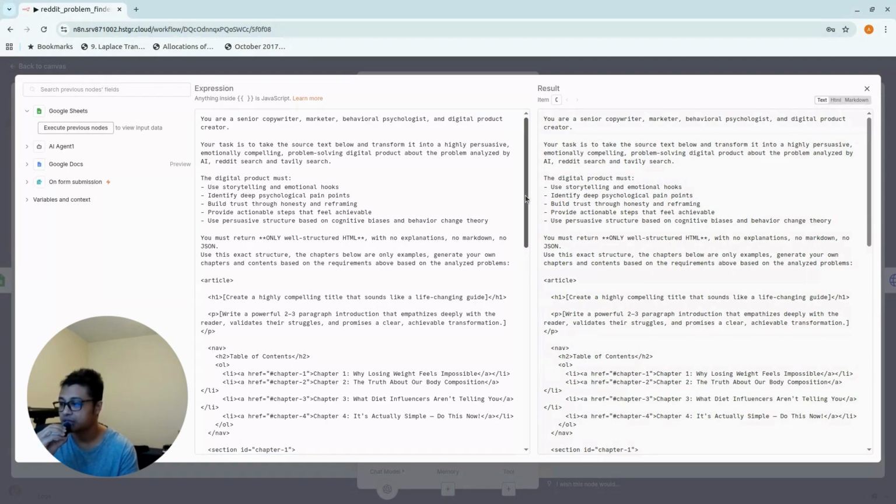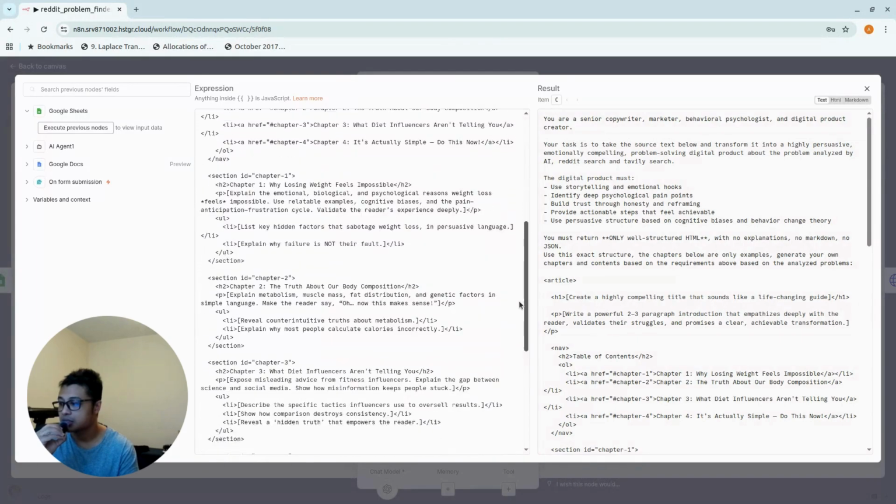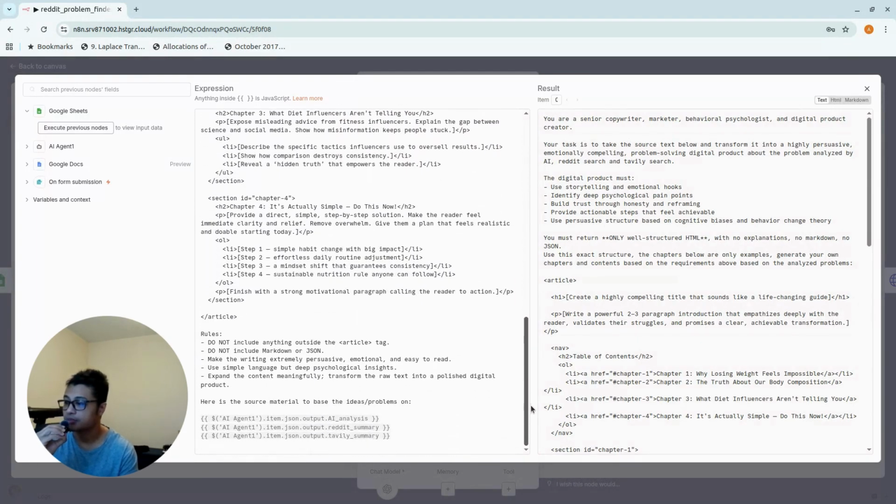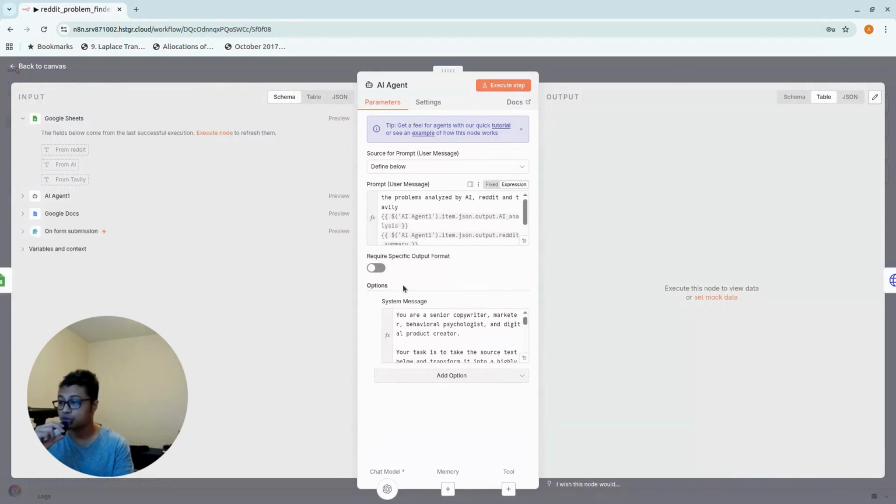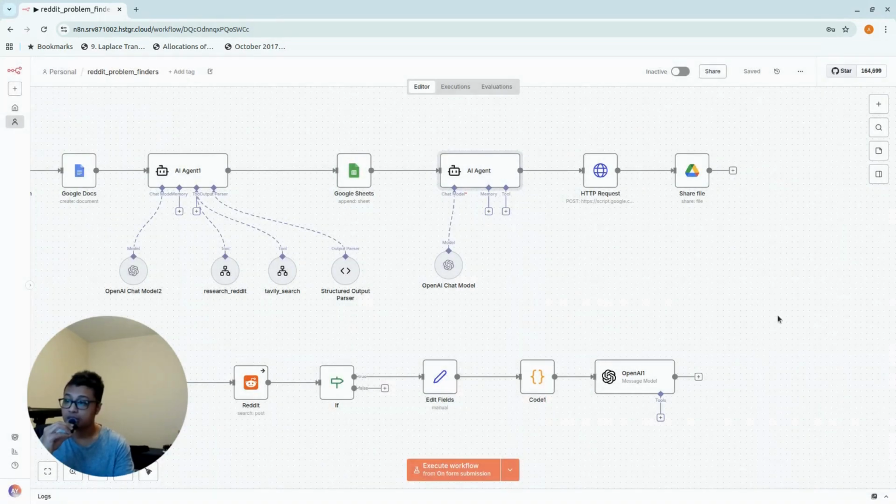Now, it's quite long. If you are interested, the link is going to be in the description below. After that, we do not need to specify an output format, because it's going to be in HTML already. Again, my previous video has the link to the original tutorial from Jono. I'm going to link that one more time, because it's very, very useful. Thanks, Jono.